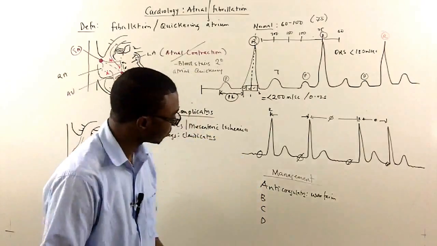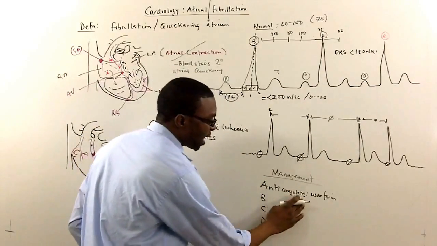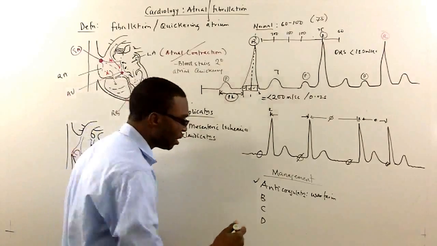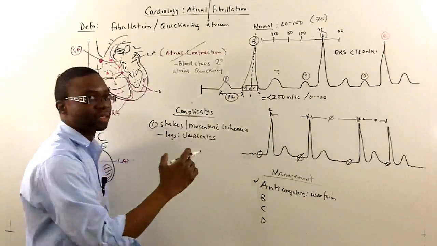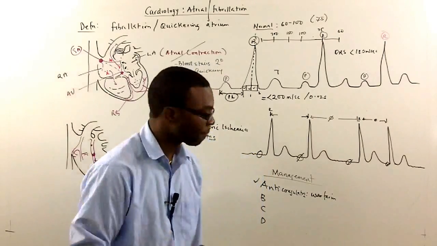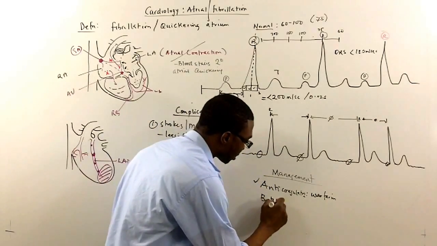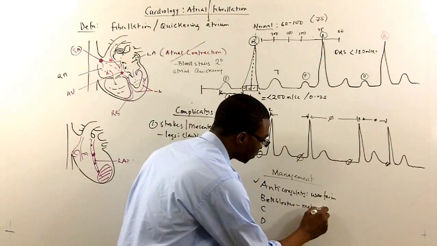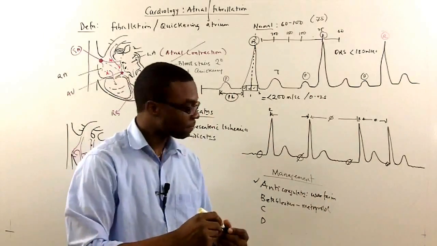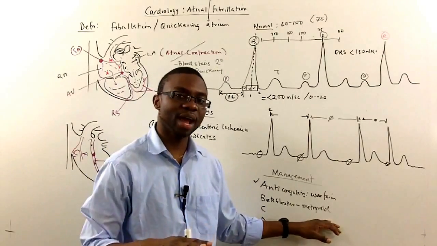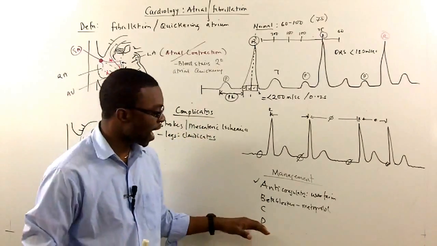Now that we have anticoagulated the patient by giving them warfarin, right, to thin out their blood, you want to control their heart rate because this patient's heart rate can be variable. They can become very tachycardic, right? So you want to give them beta blockers like metoprolol. And what this does is decrease the patient's heart rate, slows the heart rate down so the heart is not beating too fast.